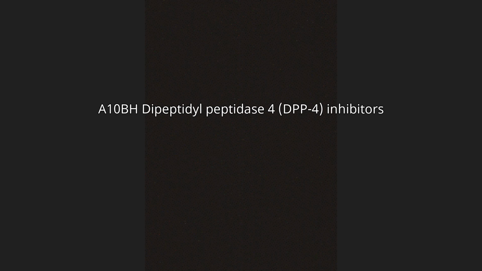pioglitazone, A10BG04 lobeglitazone. A10BH, dipeptidyl peptidase 4 (DPP-4) inhibitors: A10BH01 sitagliptin, A10BH02 vildagliptin, A10BH03 saxagliptin, A10BH04 alogliptin, A10BH05 linagliptin, A10BH06 gemigliptin, A10BH07 evogliptin, A10BH08 teneligliptin, A10BH51 sitagliptin and simvastatin, A10BH52 gemigliptin and rosuvastatin.